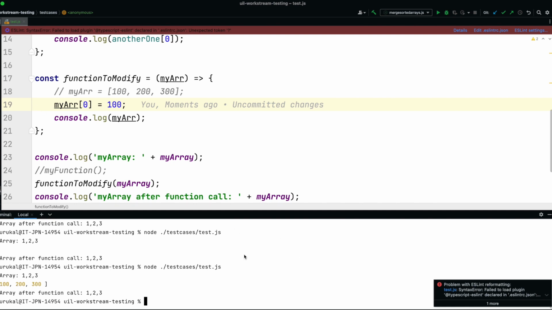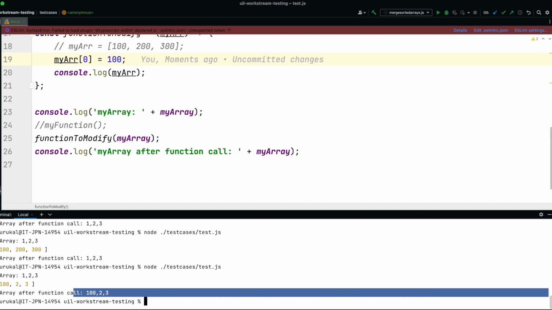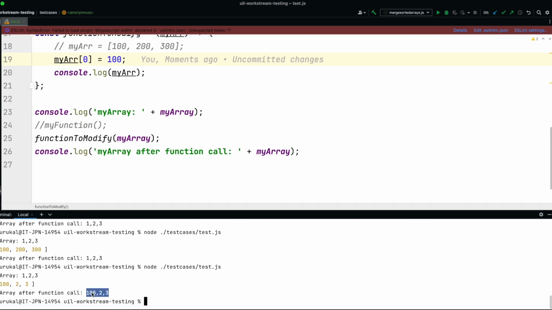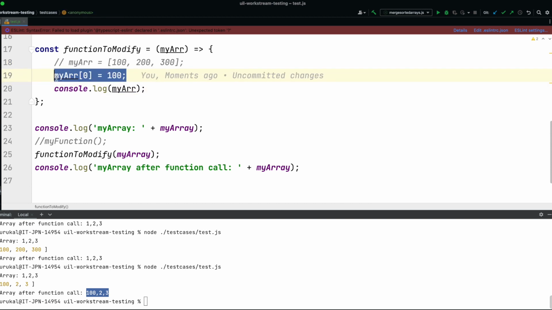And now even if I go to the original scope, I see that the value that I set inside the function is there. So assignment is just updating the function scope, but this index setting is changing the original value.